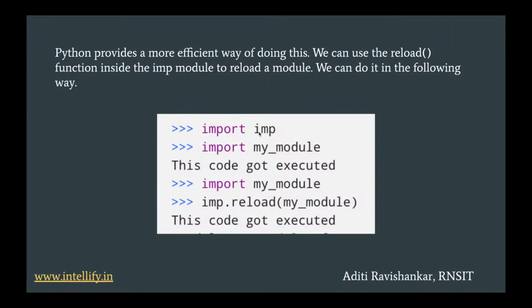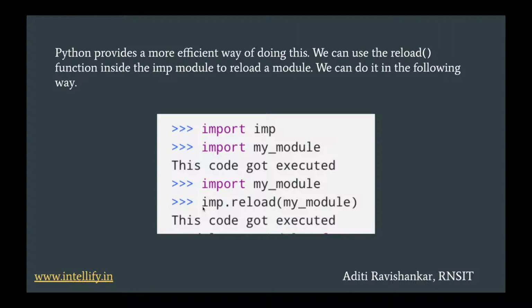So we can do it in the following way. First, you have to import the imp module, import imp. Then import the module whose code you want to execute. So import my_module. So this was the first import, so this code got executed. Now the second time when you import my_module, the code does not get executed. So if you want to reload that module and make the code get executed for the second time, you can